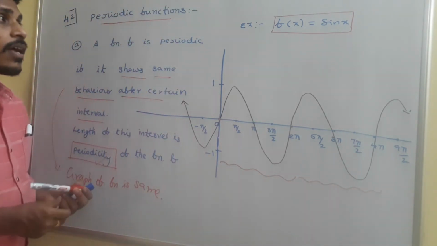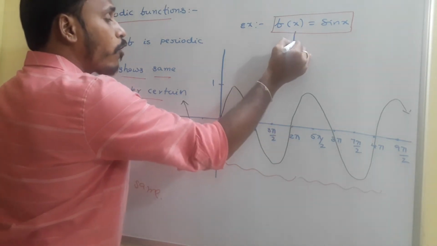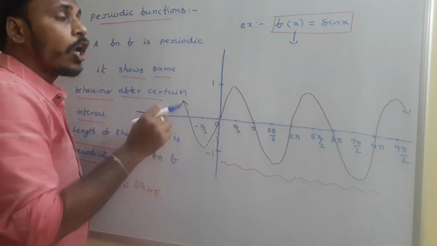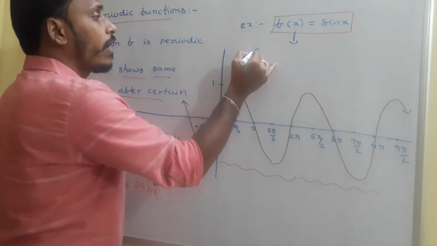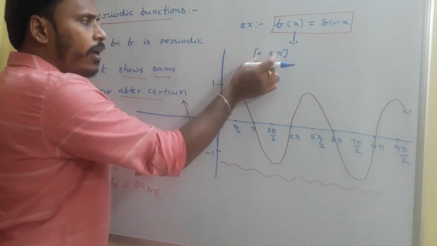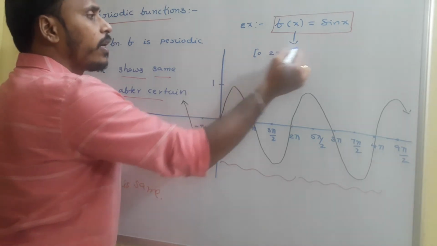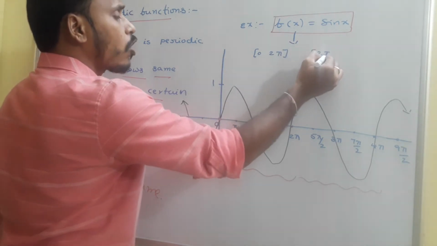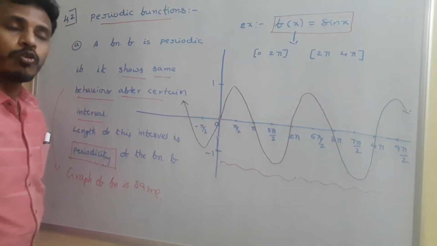In that sense, the graph of f of x equals sin x shows the same curve in the region 0 to 2 pi. The graph in the region 0 to 2 pi is similar to the graph in the region 2 pi to 4 pi.